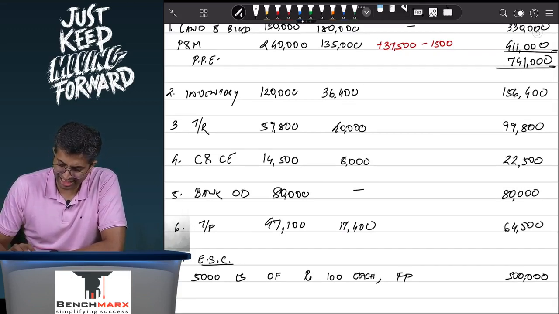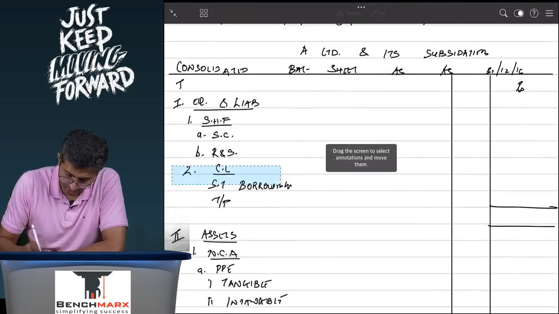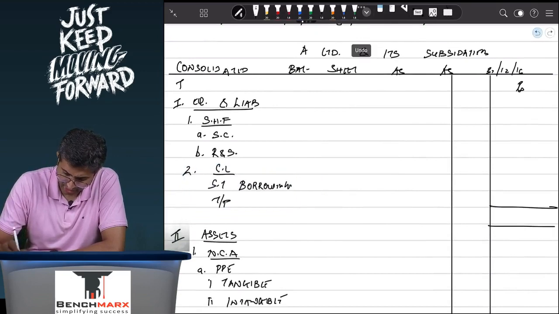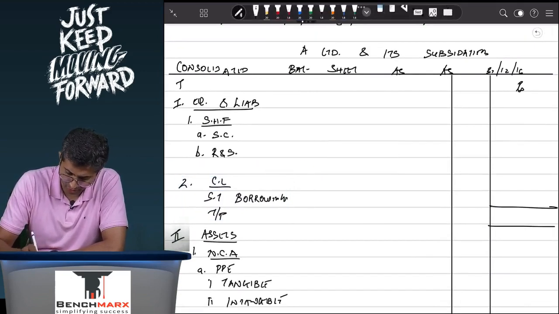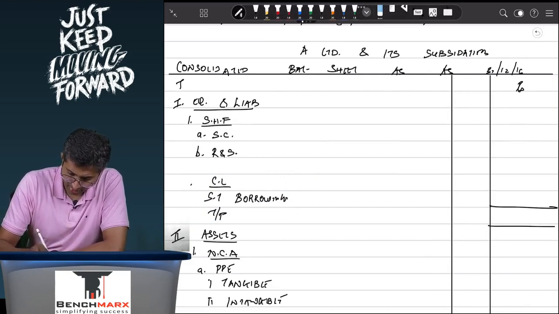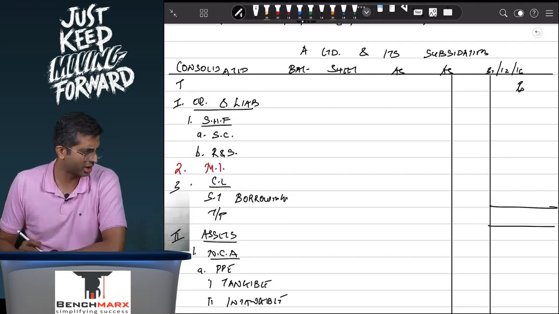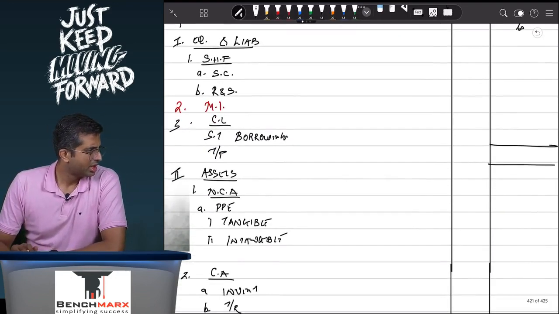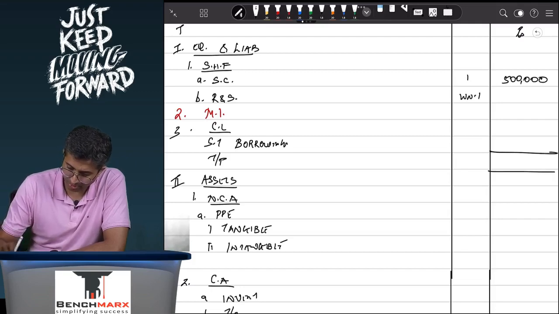64,500. So if we take these numbers, let us say your shareholders funds will be share capital. Just a second, there we need to make some space for minorities as well. I missed out recording the minorities. So over here there will be minorities interest. It is always advisable that you leave a line, so eventually it is like this, you can write it down directly. So let us say share capital is directly, I think, 5 lakhs. Reserves and surplus comes from working note number 1.